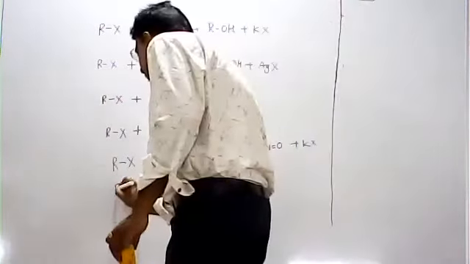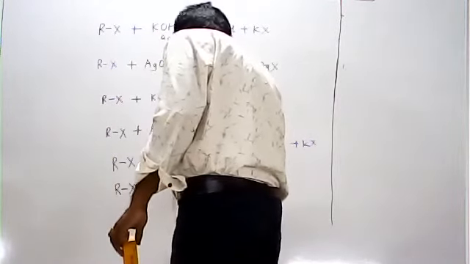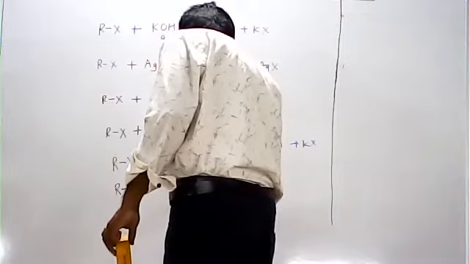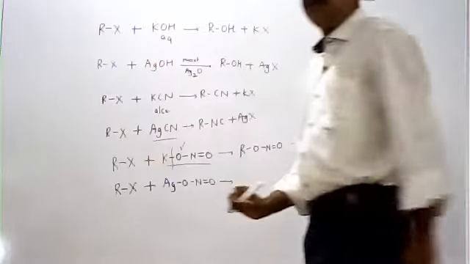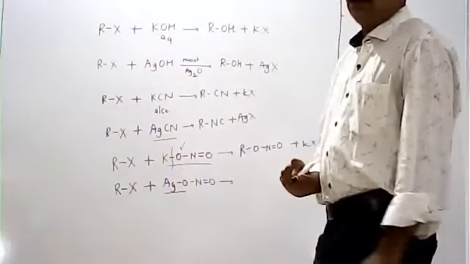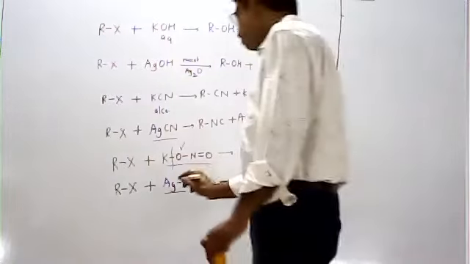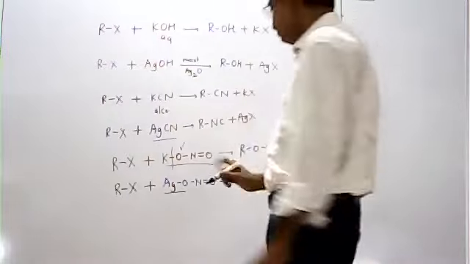So alkyl nitrite is formed. If we have taken methyl chloride, then it gives methyl nitrite. Then we have discussed alkyl halide reacting with AgNO2. The bond between silver and oxygen is a covalent bond, so oxygen is not available for bonding.